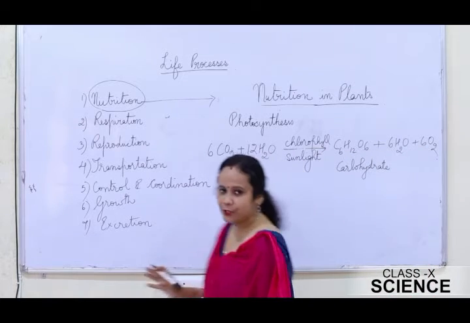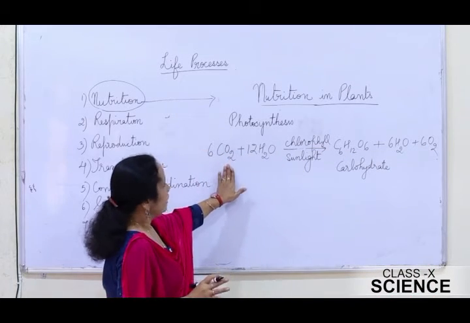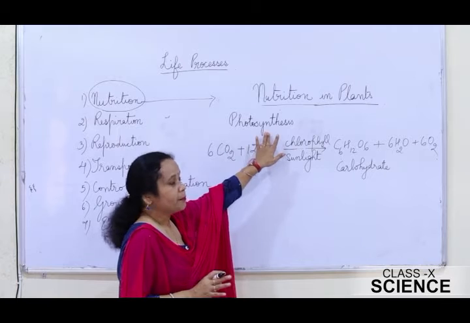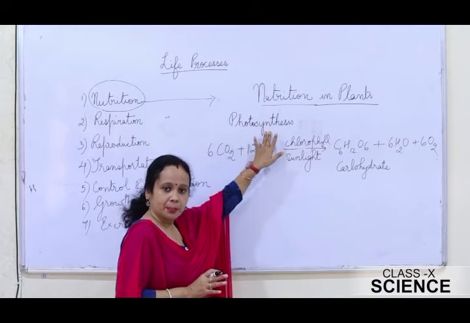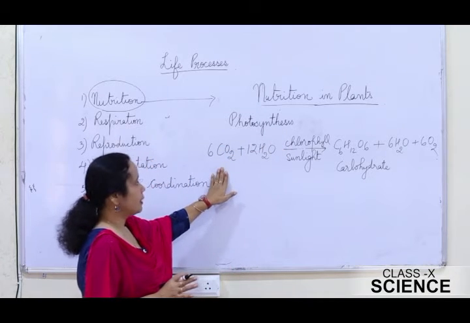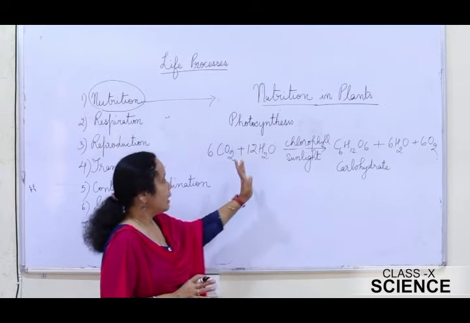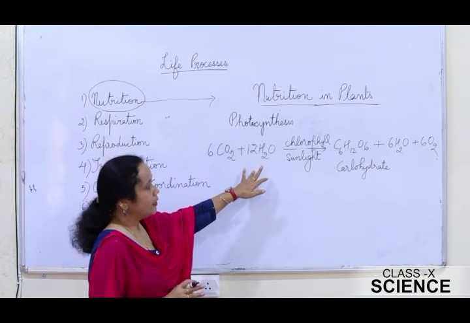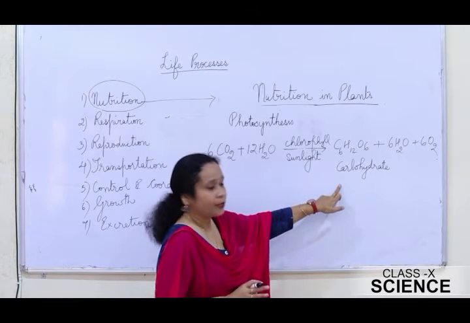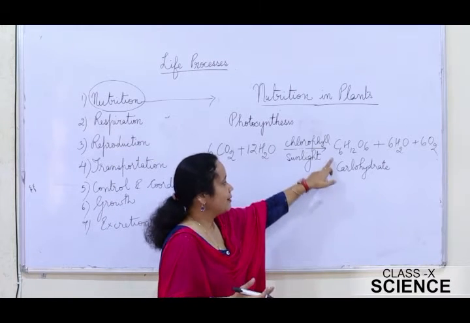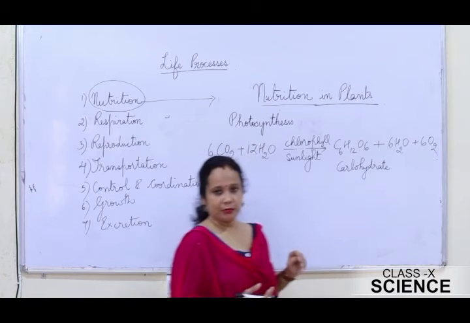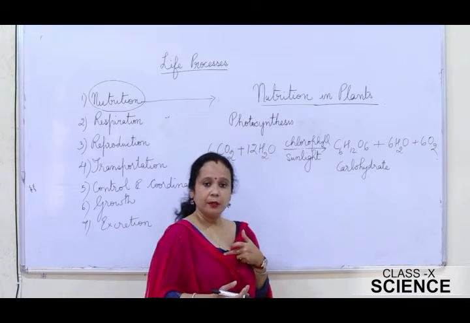So, what is photosynthesis actually? Photosynthesis is a process adopted by the green plants wherein the green plants prepare their own food utilizing carbon dioxide, chlorophyll from their leaves in the presence of sunlight, and they even use water as one of the raw materials, and the product that is obtained is carbohydrate along with oxygen, and this is the oxygen which we breathe.